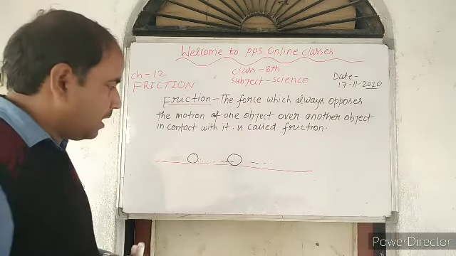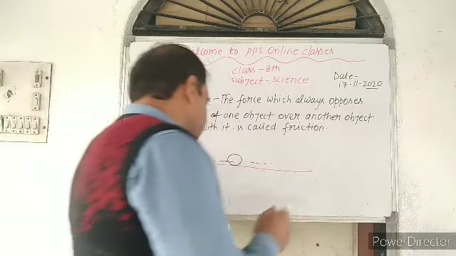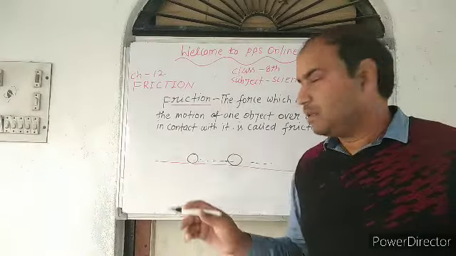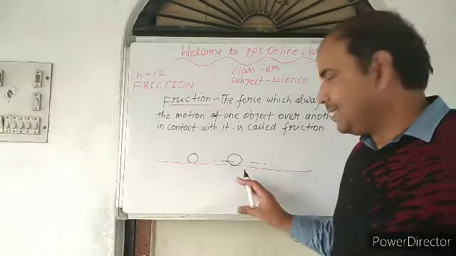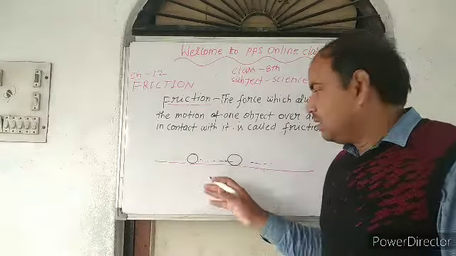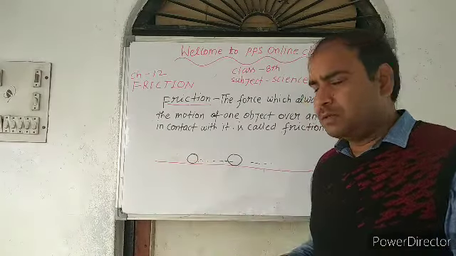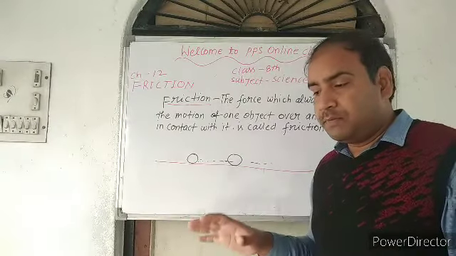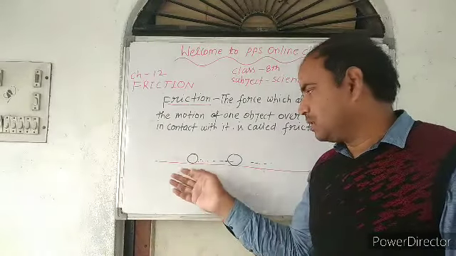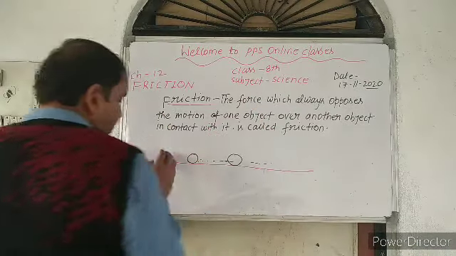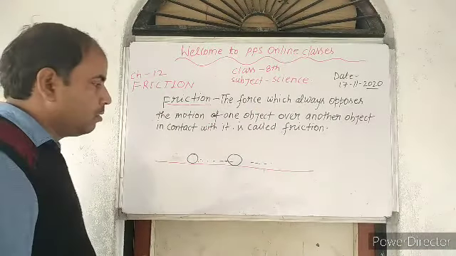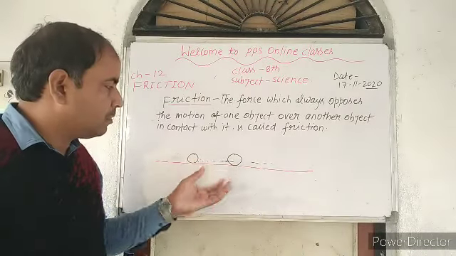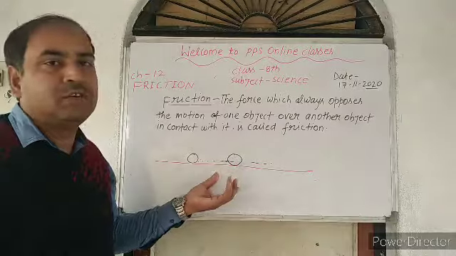All of you have observed that after some time the speed of the moving ball gradually decreases. So what is going on there? You provided the force through which the ball is moving, because the ball was first lying in a stationary position, and you provided the force from this side and the ball started to roll. During the sliding of the ball on the ground surface, the rolling gradually stops after some time.